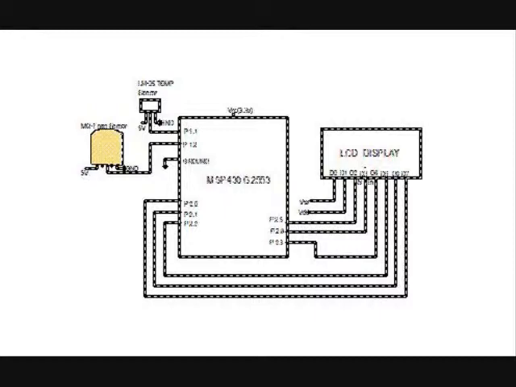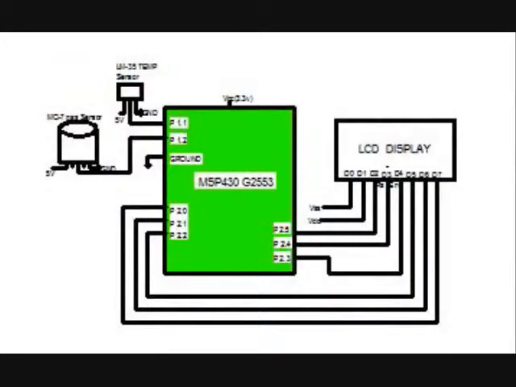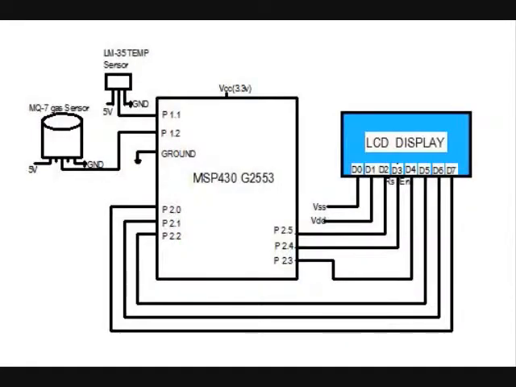Next, we have used a gas sensor, the MQ7, which will detect the amount of pollution and convert it into its corresponding voltage. Here comes the temperature sensor in order to measure the temperature of the environment. The TI MSP430 understands digital values, so we have used an inbuilt ADC in order to convert analog values into digital. We have also used an LCD display, which is used to display the digital values. The LCD display used here is a 16x2 display.